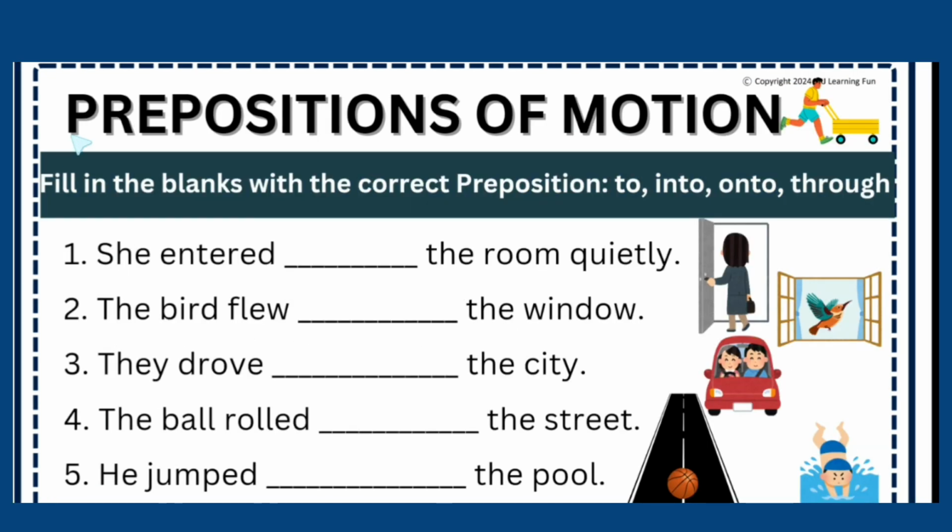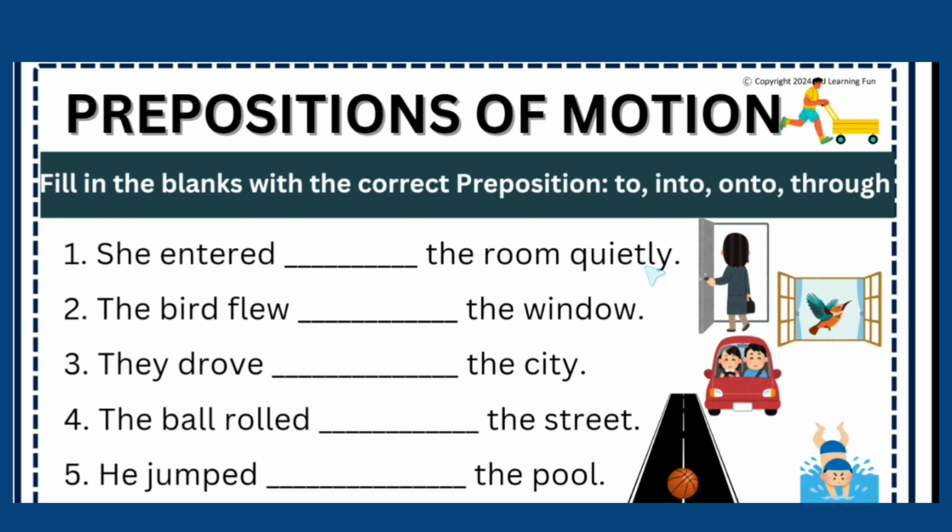Now the next topic is prepositions of motion. Fill in the blanks with the correct preposition: to, into, onto and through. To, when you want to show a direction, somebody is going or an activity is happening in a particular direction. Into, when you want to show somebody is entering, there is an action going on. Onto, again on a surface an action is going on. And through, from one end to the other end, passing through the middle.